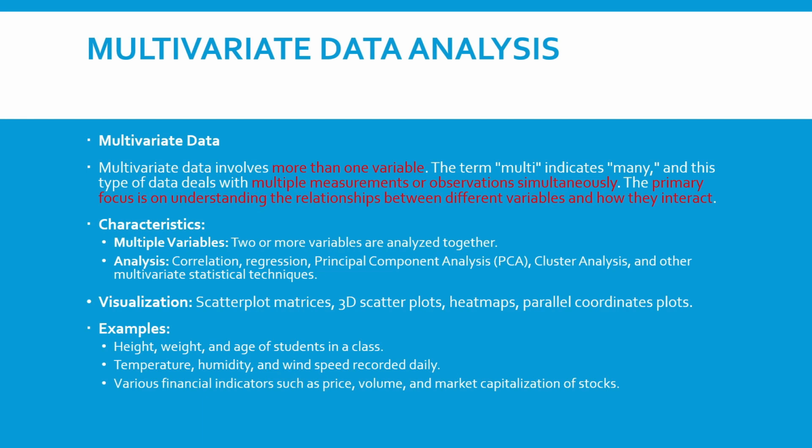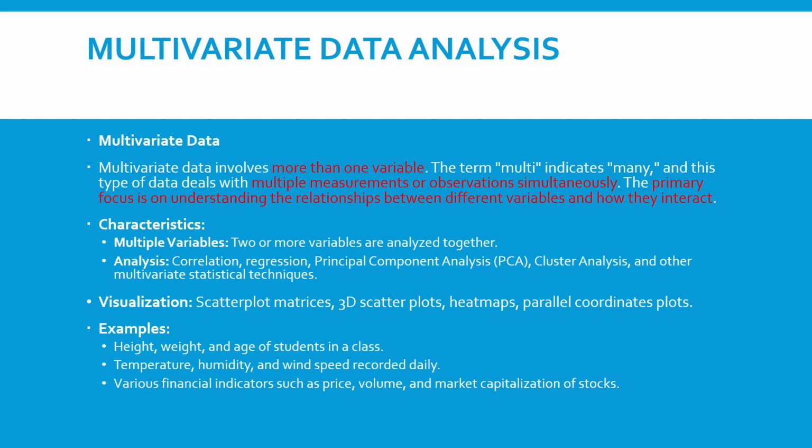Right. An example of multivariate data is height, weight, and age of the students in a class. See, now we have three measurements for the student. In addition to height, we are adding weight and age, so it becomes multivariate data. In the previous example of single variate data, we had only one measurement, the height of the student. Now we are adding weight and age of the student, and the data becomes multivariate data.